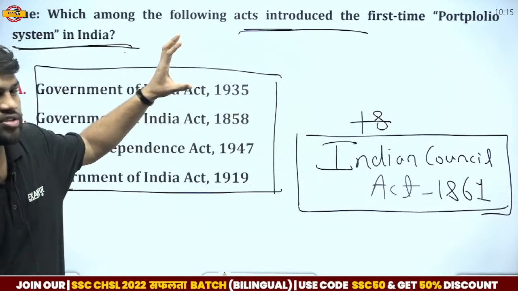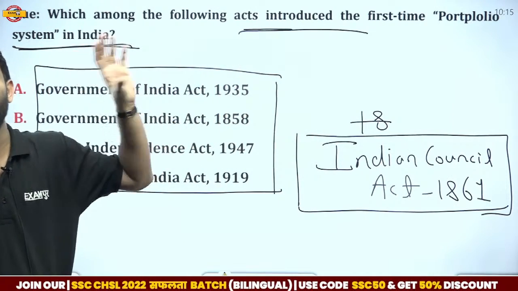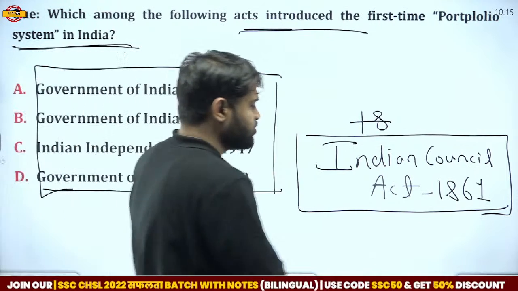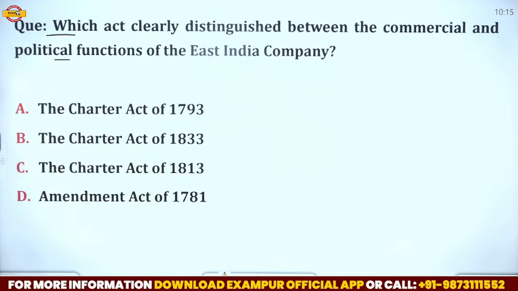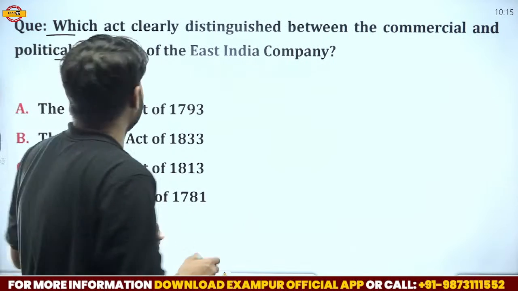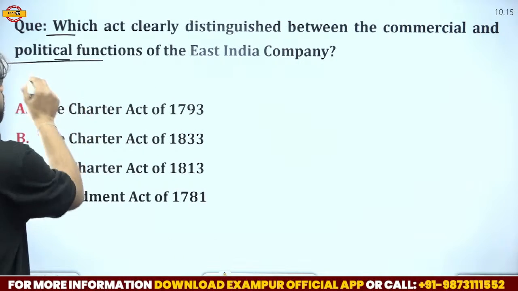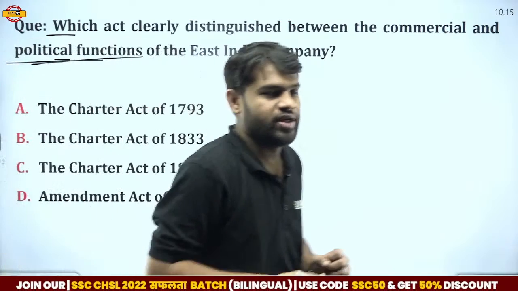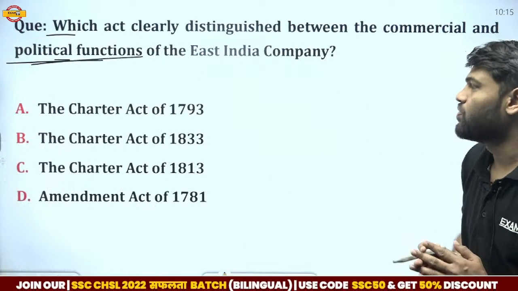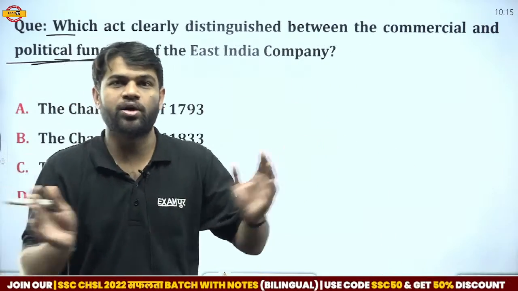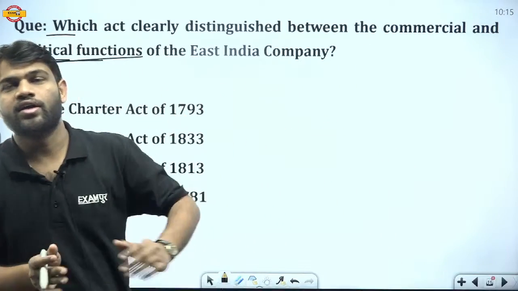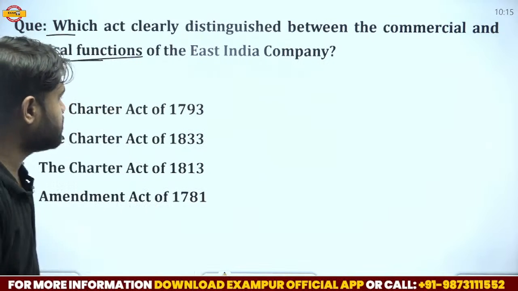The first time this system was introduced in India was in the year 1861, by the Indian Councils Act 1861. Now move on to the next one. Here we have another question. Which act clearly distinguished between the commercial and the political functions of the East India Company? So they asked by which act the activities of EIC were separated into political and commercial.